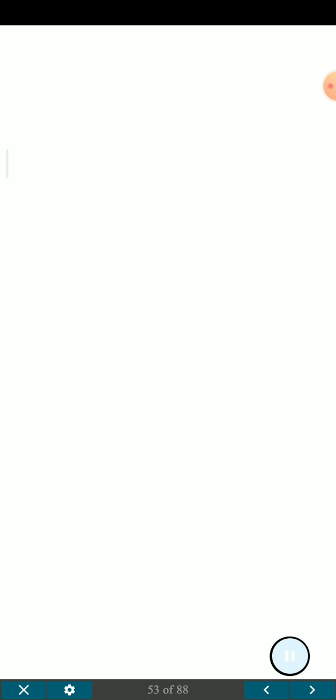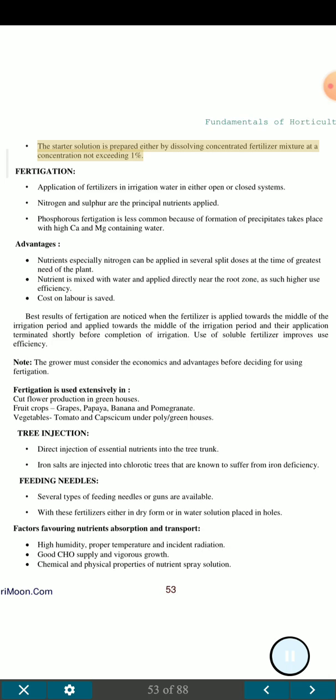The starter solution is prepared by dissolving concentrated fertilizer mixture at a concentration not exceeding 1%. Fertigation: application of fertilizer in irrigation water in either open or closed systems. Nitrogen and sulfur are the principal nutrients applied. Phosphorus fertigation is less common because the formation of precipitates takes place with high Ca and Mg containing water.